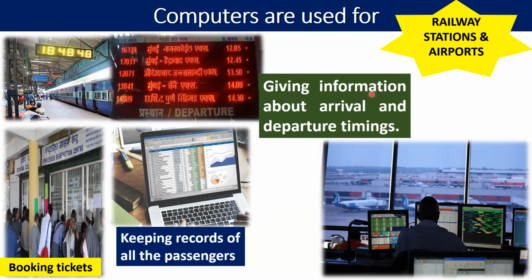Giving information about arrival and departure timings. When will the train arrive? When will the train depart? Depart means go. So all these informations we can give to the passengers with the help of computer. You can see on the screen also it is written. So computer provides us the timings for the arrival and departure of trains. Same way at the airport also it gives us information.